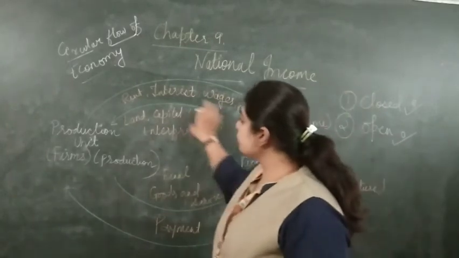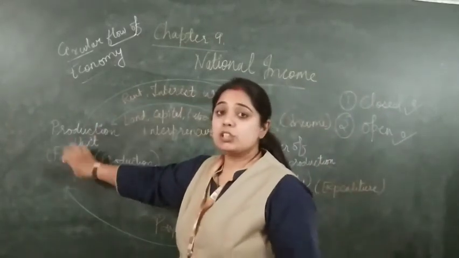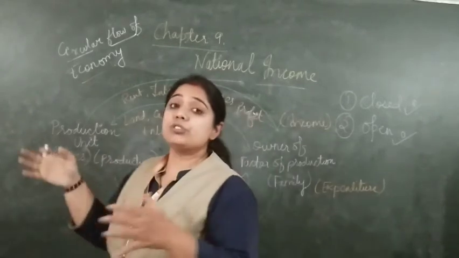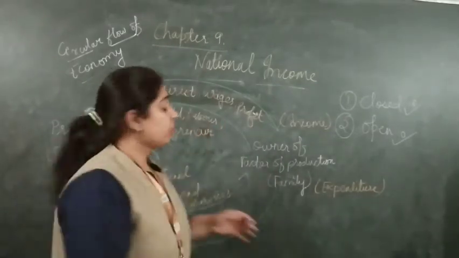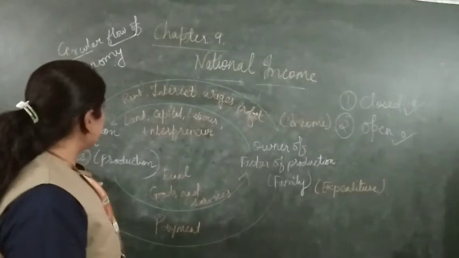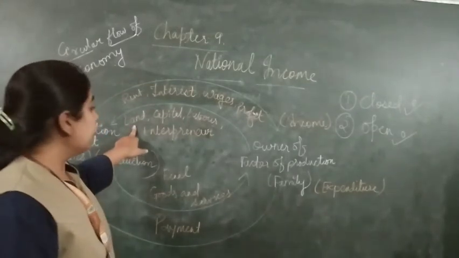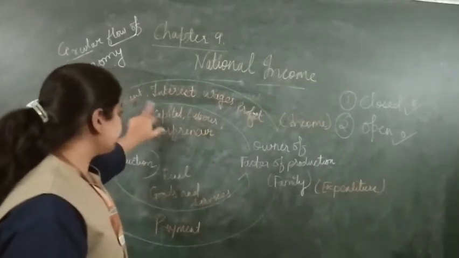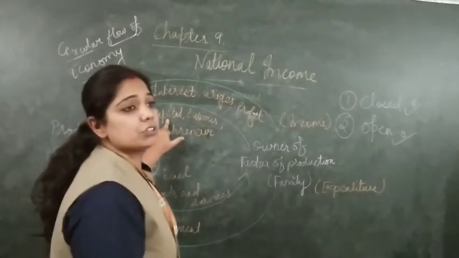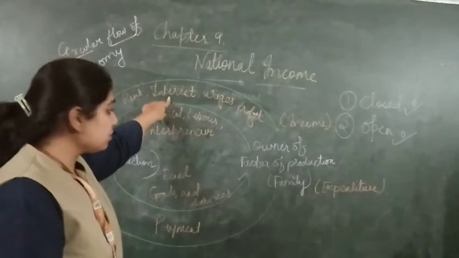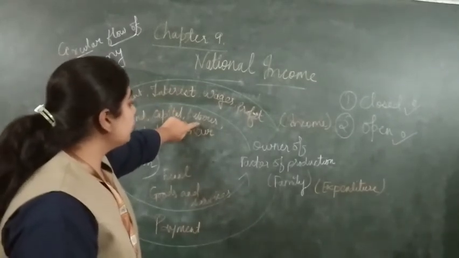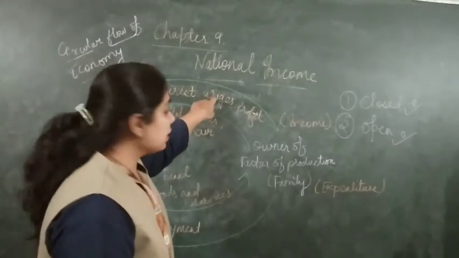As they give these things, in exchange what will they get? The firm will pay rent in exchange for the land. For the capital, for the money they invest, they will get interest. The workers who work over there will get wages or salaries.